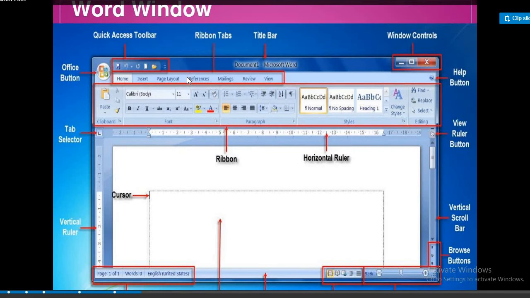Next, the menu bar. The bar below the title bar is called the menu bar. It contains some tabs: Home, Insert, Page Layout, Reference, Mailing, Review and View.